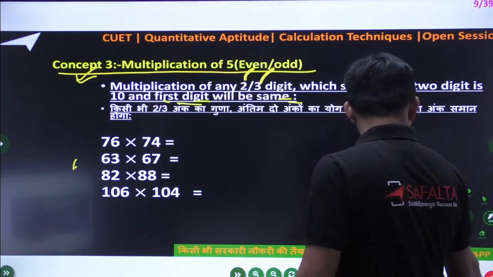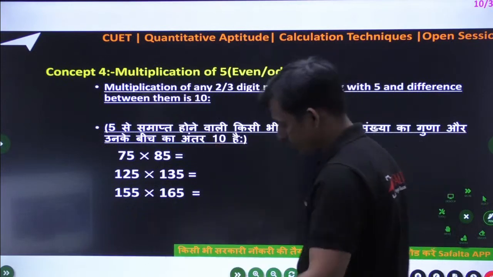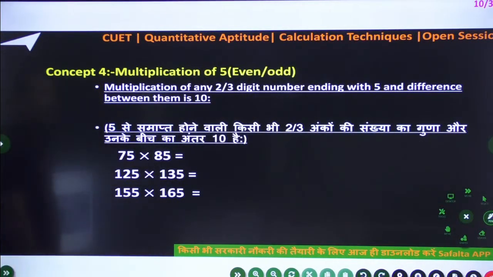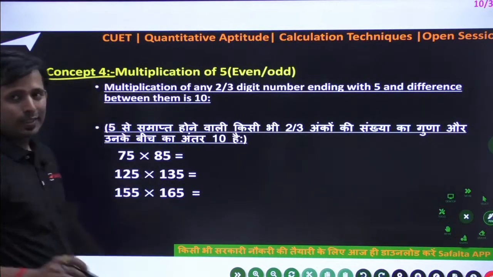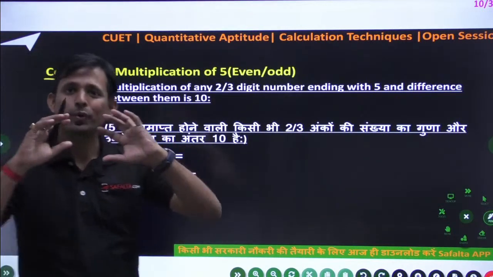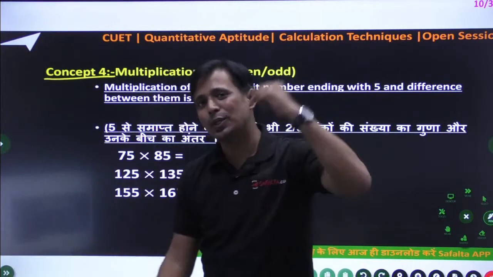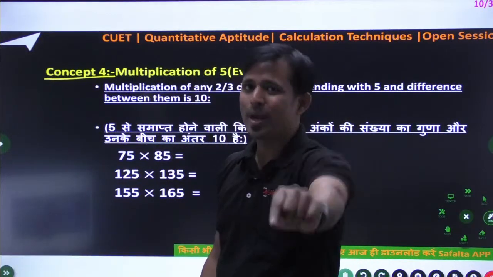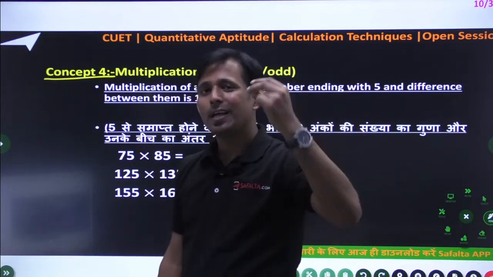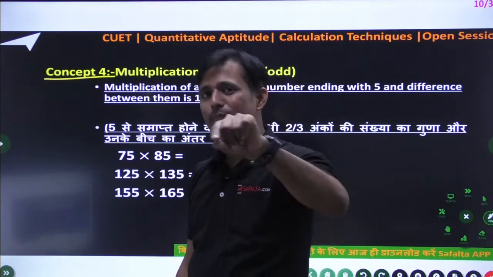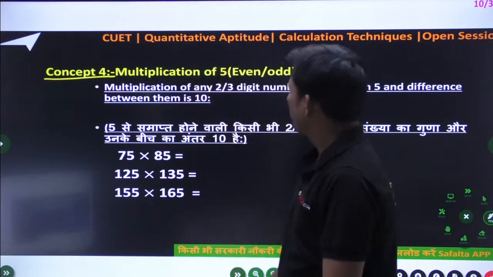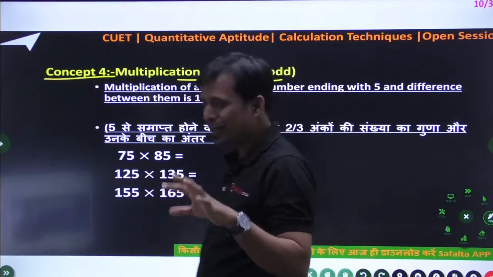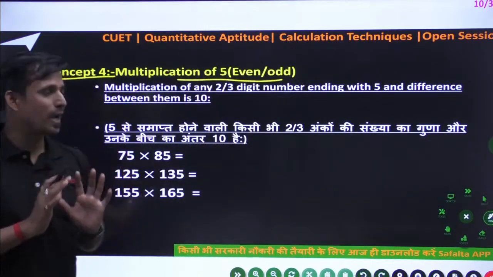Now come to the next rule. Yes, this is important, this is also very important for all of you. So concept number 4, this concept is related to multiplication of 5 only. मुझे लगता है today we'll discuss only the 5 because there is lots of concept, but if you practice today, next day से आपके दिमाग में ये fit हो जाएगा. That is very important for all of you. So multiplication of 5, but here write down, not even odd, only the multiplication of 5 concept.